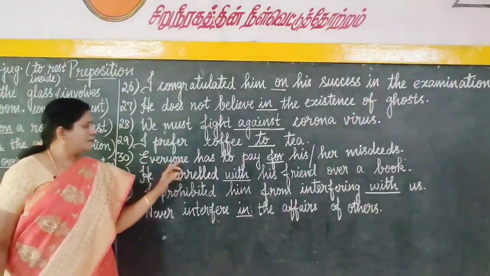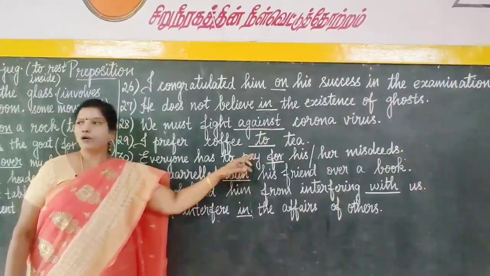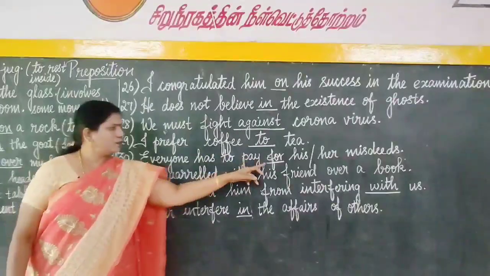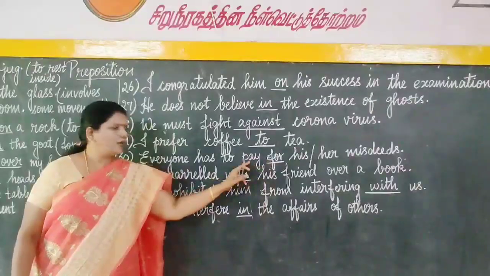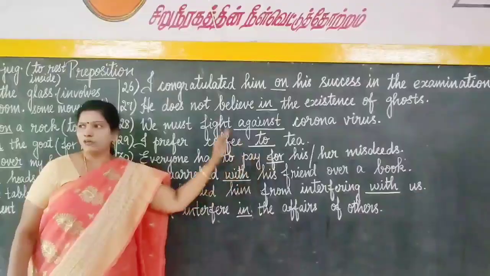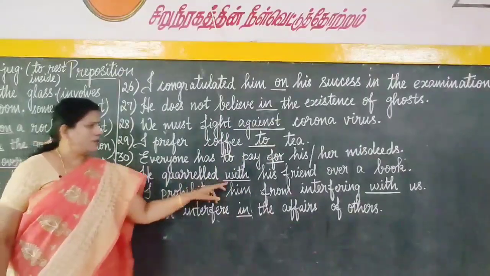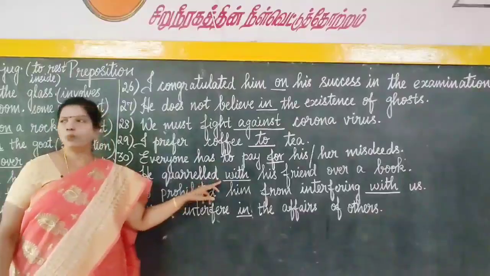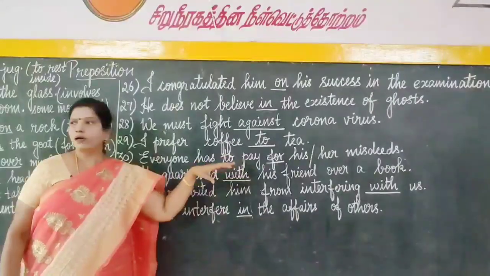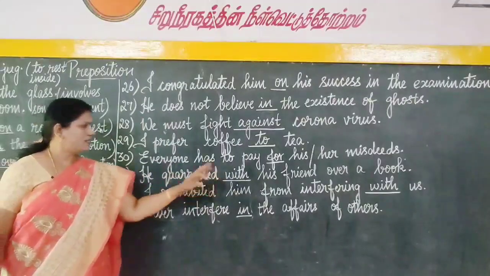And next, pay for. So, everyone has to pay for his or her misdeeds. So, we have to use preposition for the verb pay. You have to use these prepositions only for these verbs, right? He quarreled with. So, quarreled should be followed by the preposition with. He quarreled with his friend over a book. Quarreled means he fought with his friend, right? He quarreled with his friend.